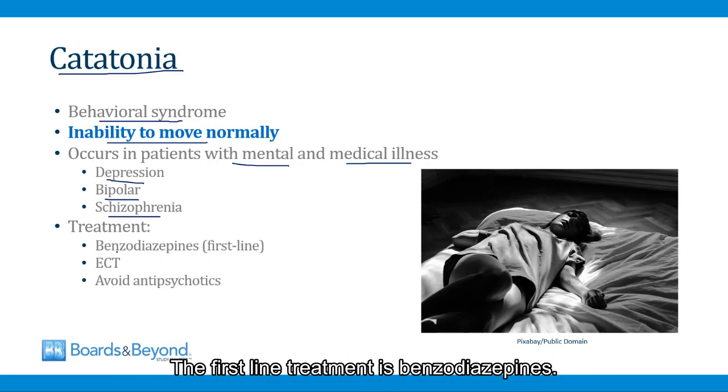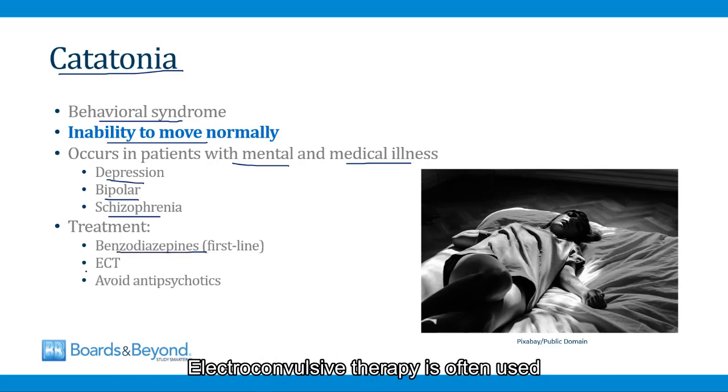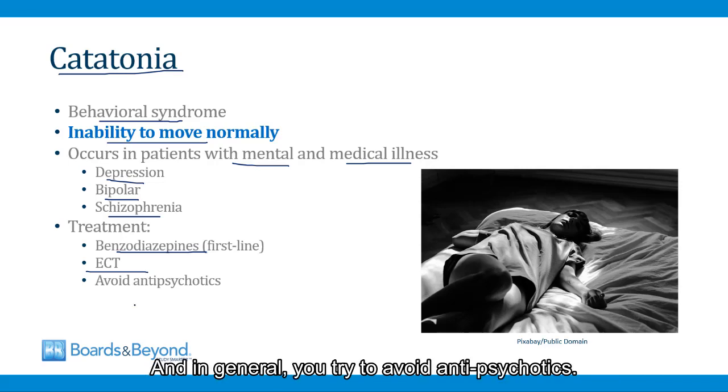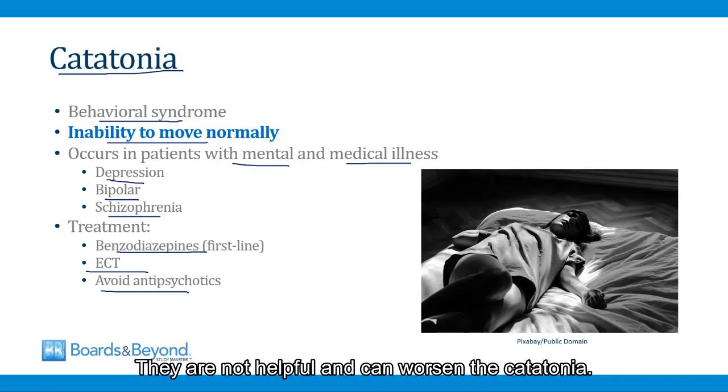The first-line treatment is benzodiazepines. Electroconvulsive therapy is often used because these are usually cases of severe mental illness. And in general, you try to avoid antipsychotics. They are not helpful and can worsen the catatonia.